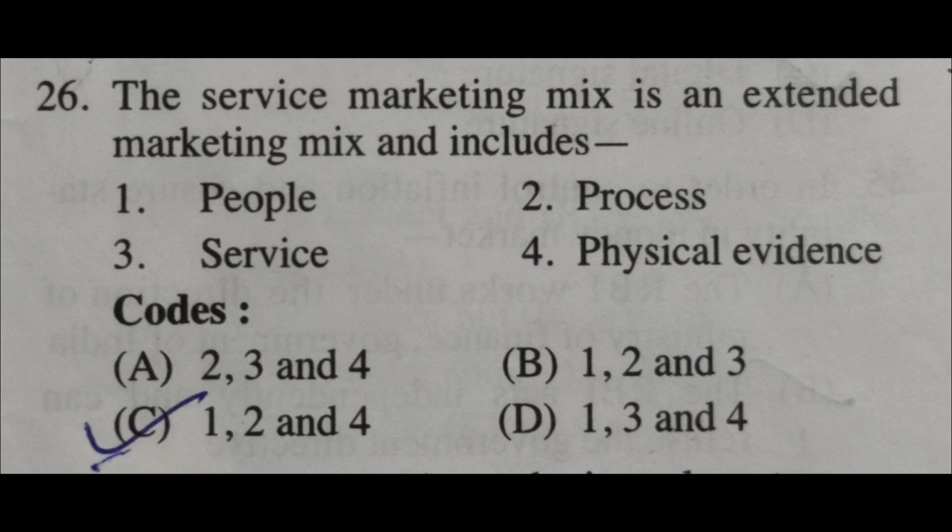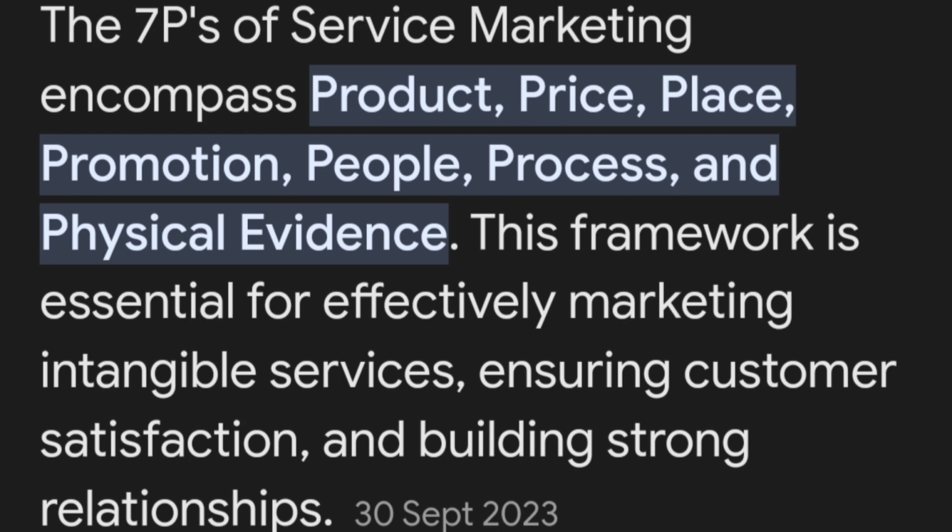So the next question, the service marketing mix is an extended marketing mix and includes option 1, people, 2, process, 3, service, 4, physical evidence. So option A, B, C, D, in this option C is the right answer, that is people, process and physical evidence. Service is not a component of the service marketing mix because here are the 7 P's of service marketing, that is product, price, place, promotion, people, process and physical evidence. This framework is essential for effectively marketing intangible services, ensuring customer satisfaction and building strong relationships.